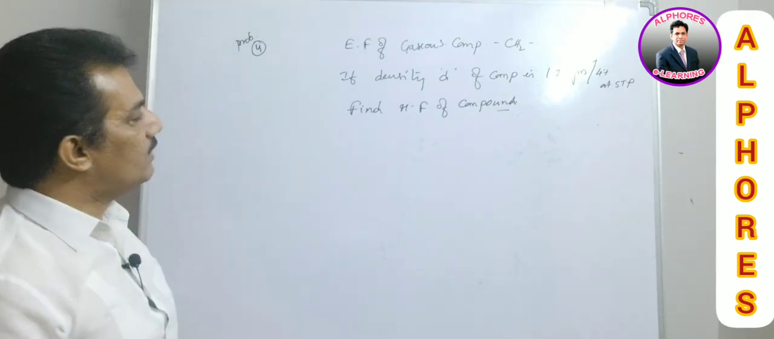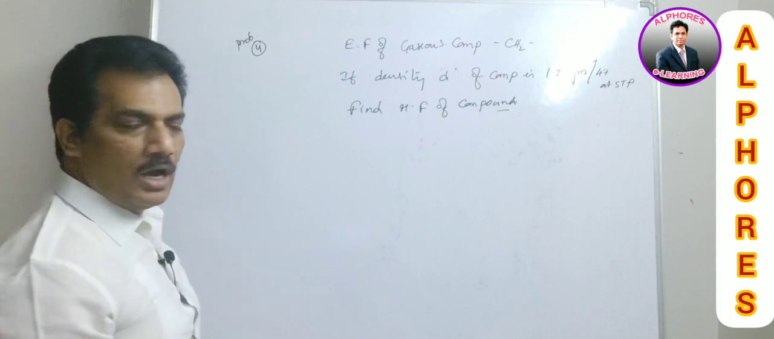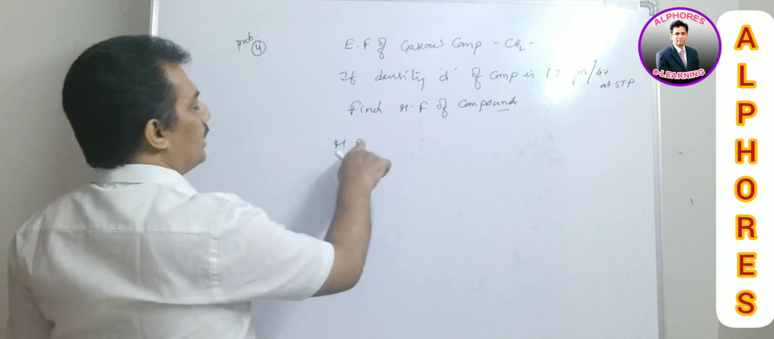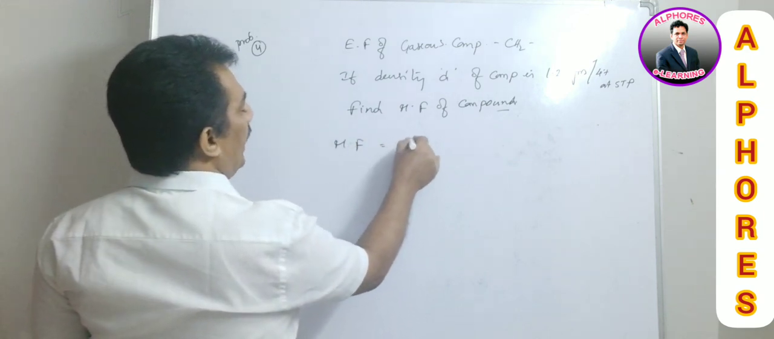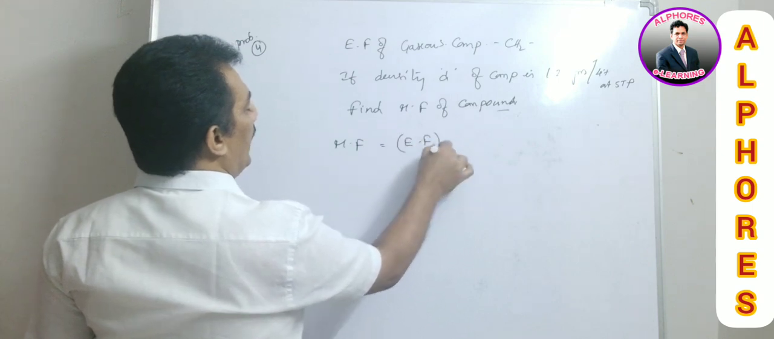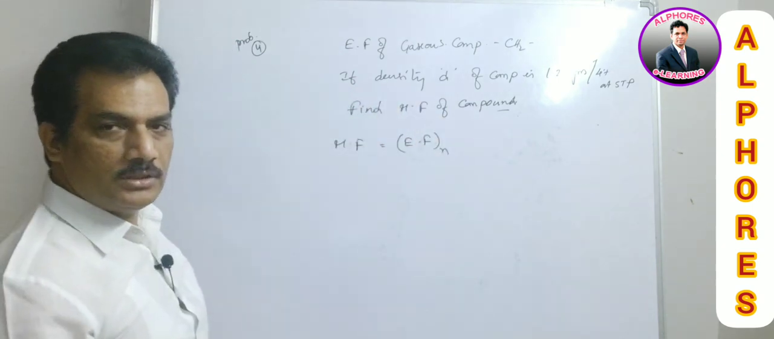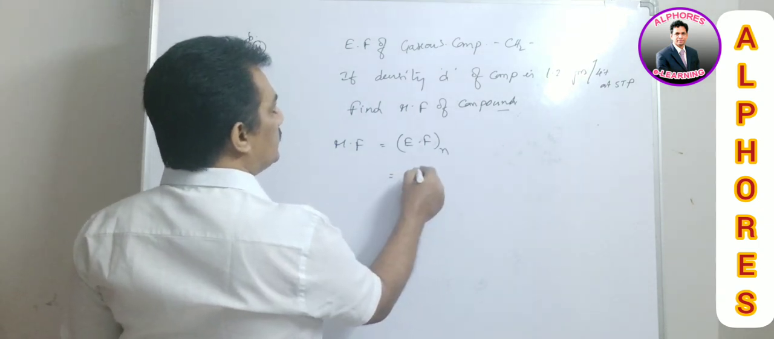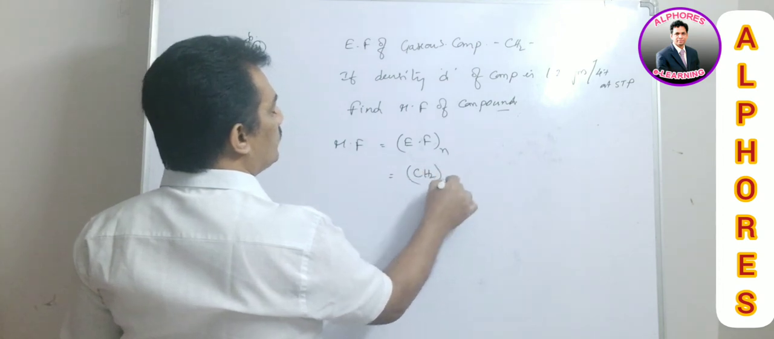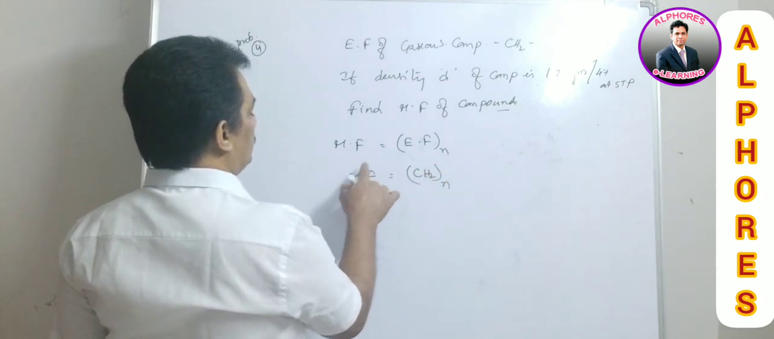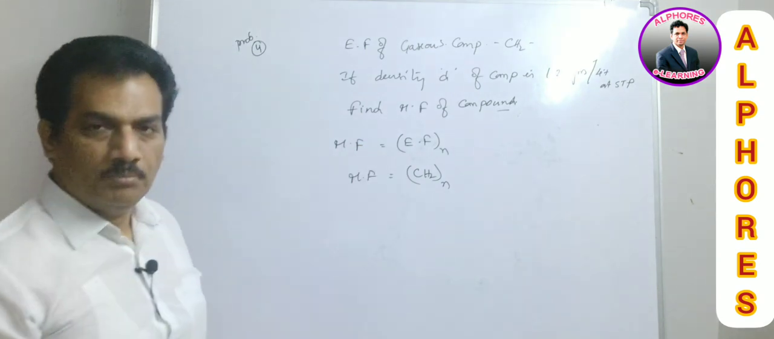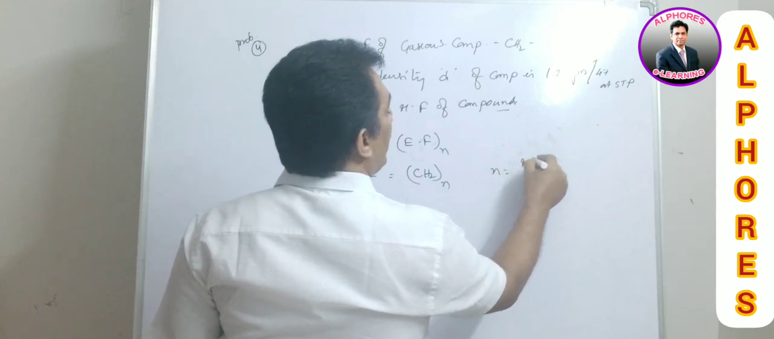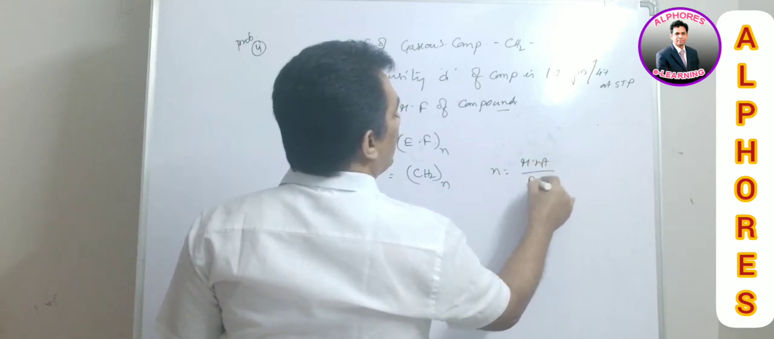molecular formula. First of all, we have to find the relation between these two. Already we know the relation between molecular formula and empirical formula. Molecular formula is equal to the empirical formula taken n times. Is it not? So here the empirical formula is given as CH2, taken n times is the molecular formula. But in this case the n value is molecular weight by empirical formula weight.